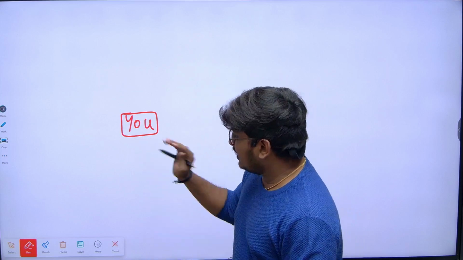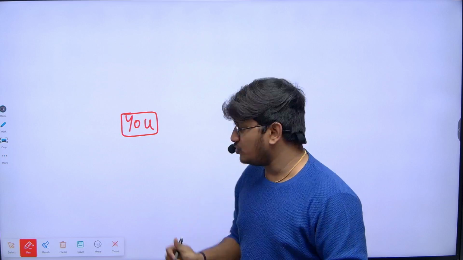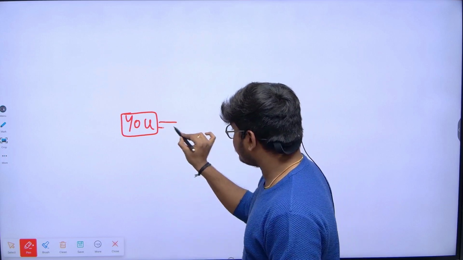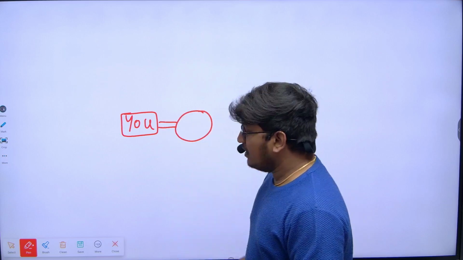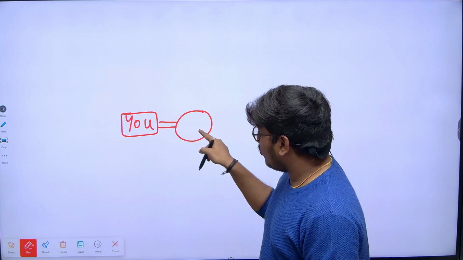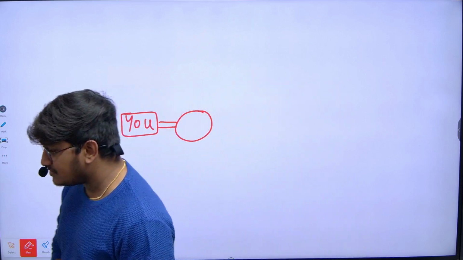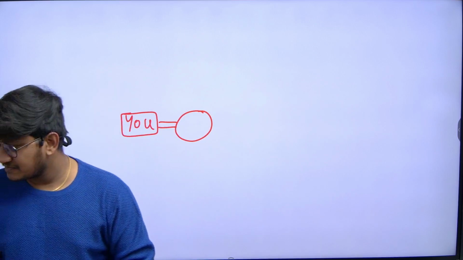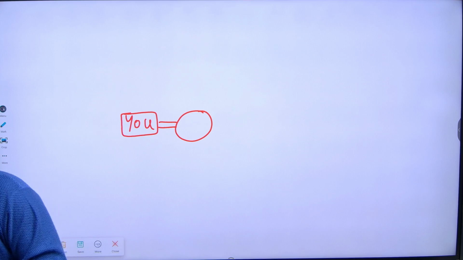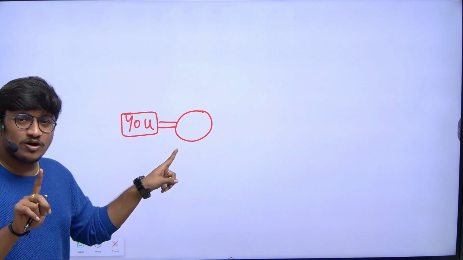Now let's say I just want answers with reference to you. What do we call this particular character with reference to you? Can you guess in the chat box? No. See, this symbol, is equals to, indicates sibling.